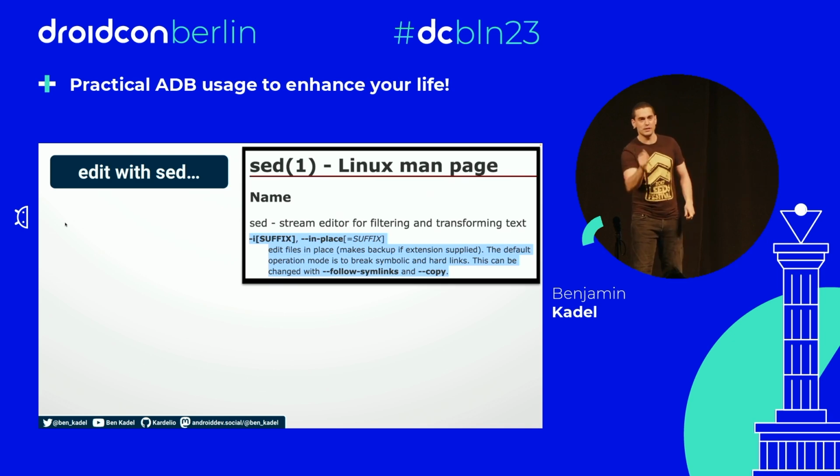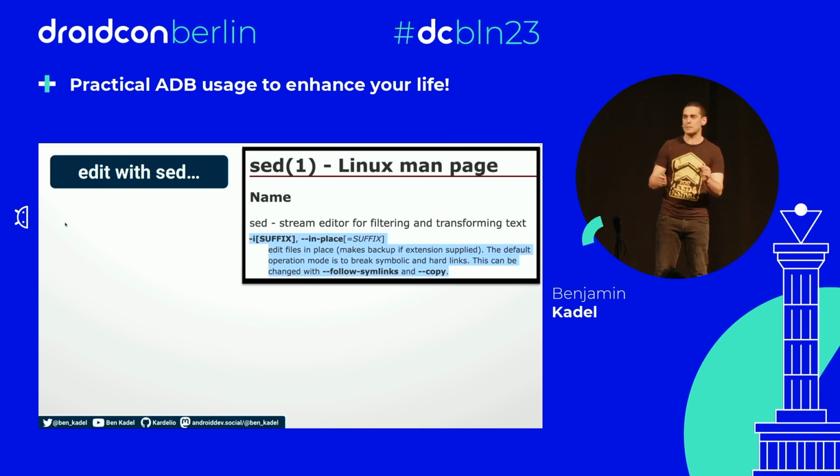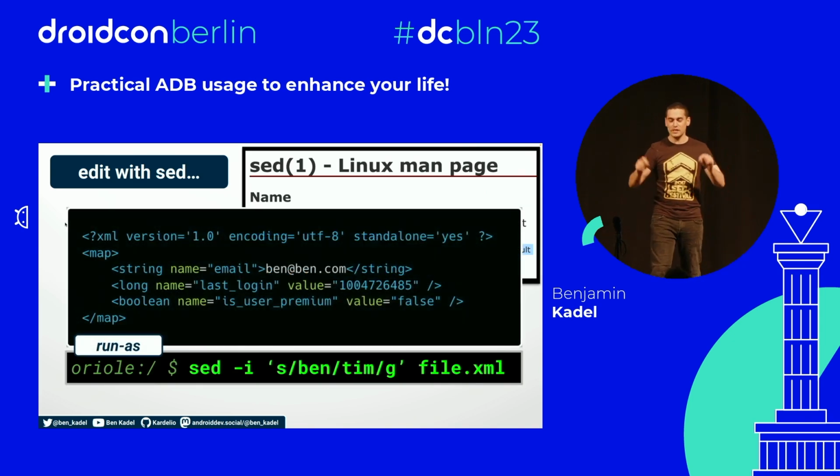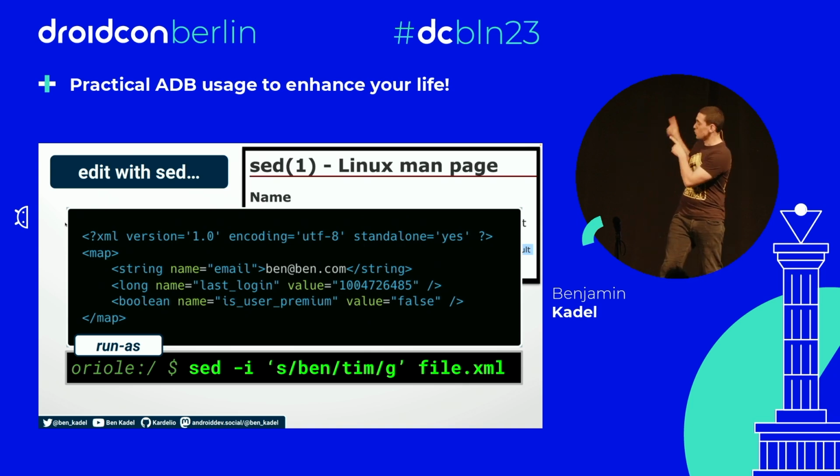By default, sed does not overwrite the incoming stream. So if you gave it a file, sed wouldn't overwrite it. It'd just say, hey, this is how it would look if you made those changes, and then sort of looks at you funny. But we can use the -i flag to say in place, which says to sed, yeah, overwrite the files. I'm crazy. Do the manipulation and then overwrite it. So whilst we're running as on our system, we can use sed with the -i flag, pass it our shared preference file, and then give it a sed program, like the one in single quotes here.